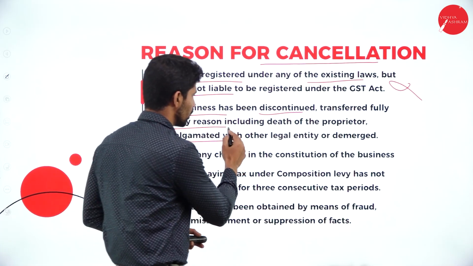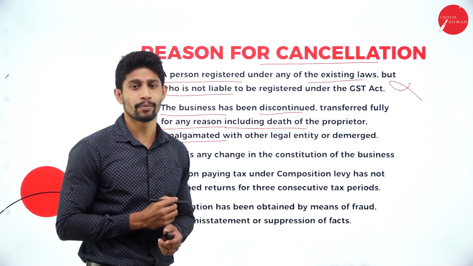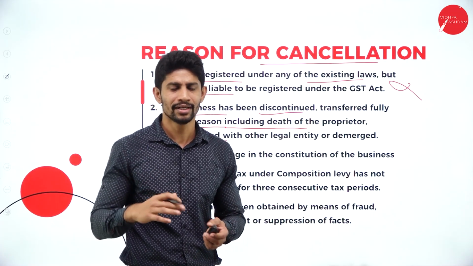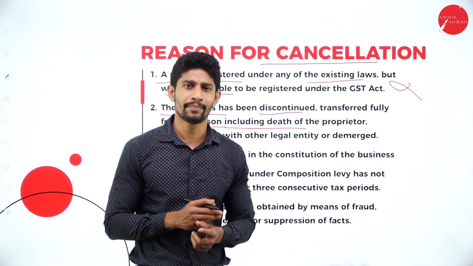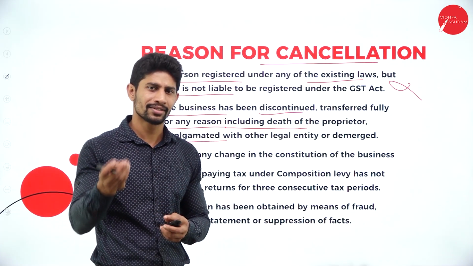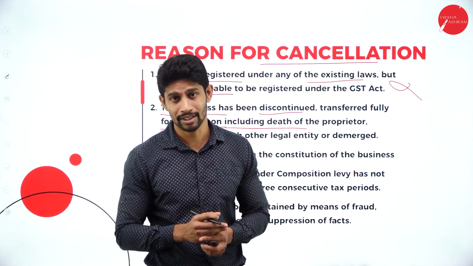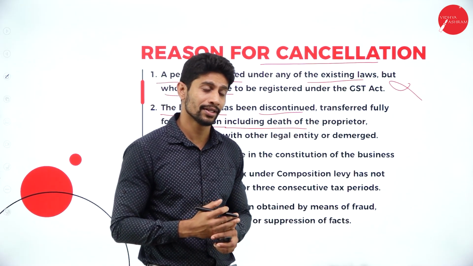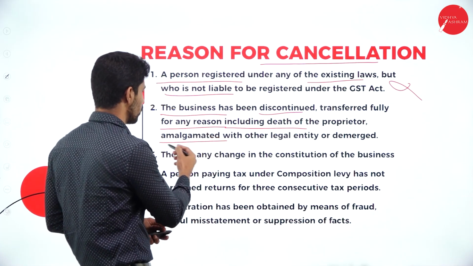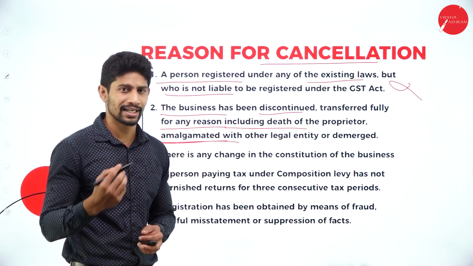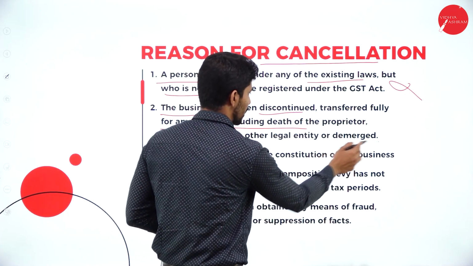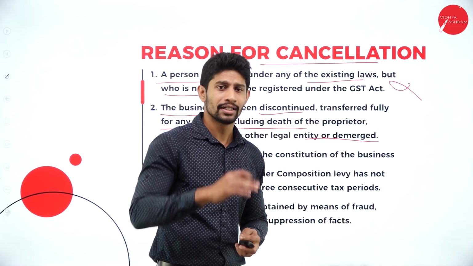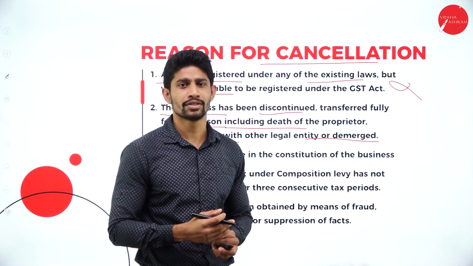And next thing is, if any death of the proprietor. So you are the proprietor, you are running the business, due to some accident or due to some reason, the proprietor is dead. So what will happen at that time also, whatever the business is registered with the GST authority with that proprietor, that will be cancelled and the new proprietor is supposed to be registered with the GST authority. And if your business is amalgamated with any other legal entity, or if you demerged with any other entity, you can cancel your registration, and that new company will be taking the new registration with the authority.